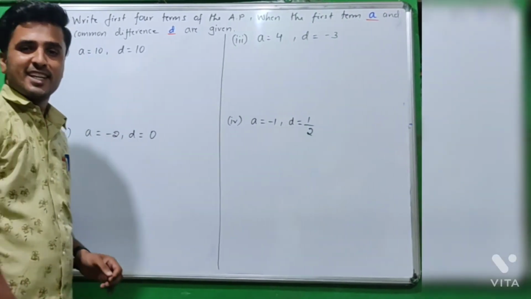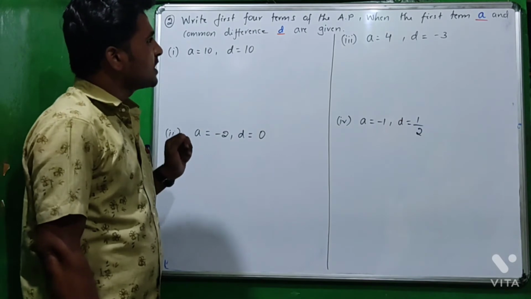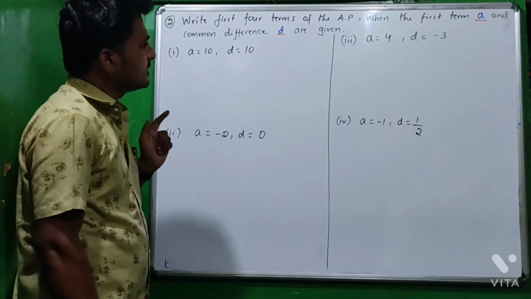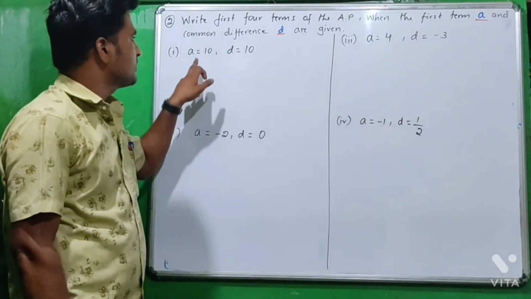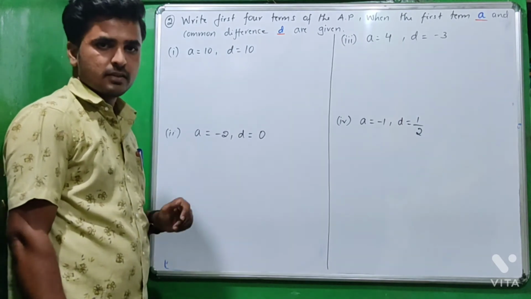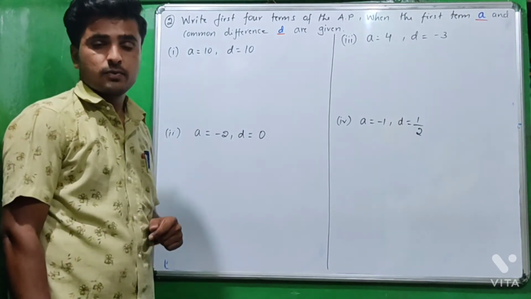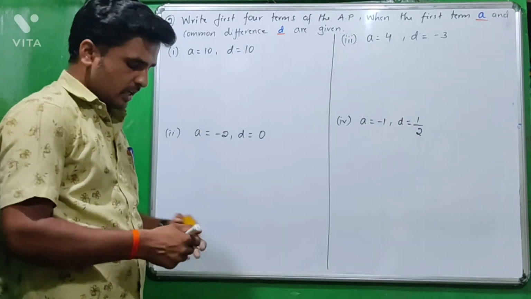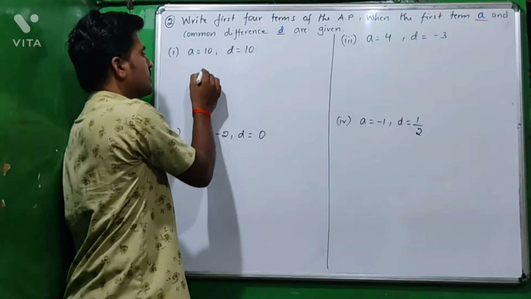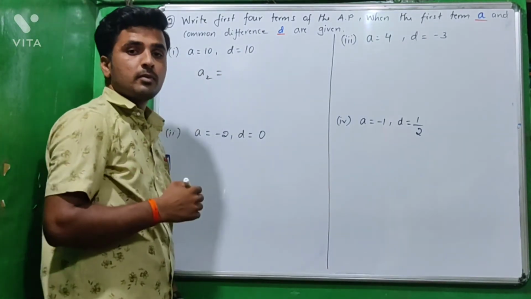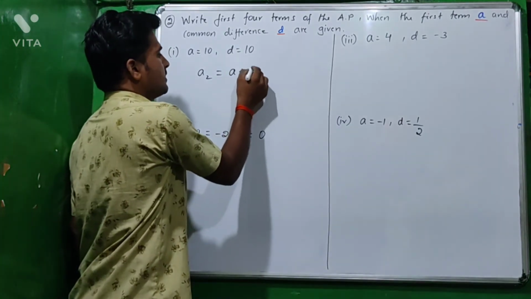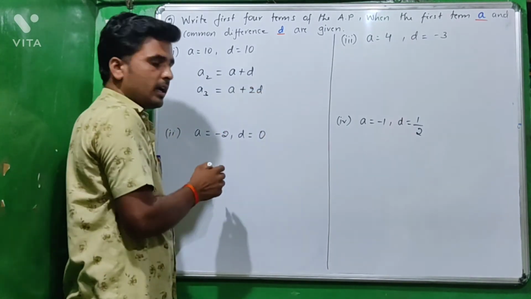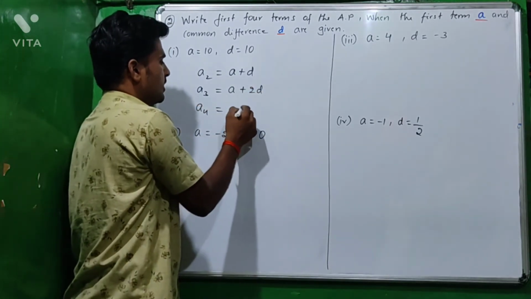Second question: write the first 4 terms of the AP when the first term A and common difference D are given. Here they have given the first term A and the common difference. Find the first 4 terms. The first 4 terms means A, A2, A3 and A4. Already they have given the first term A. We know that from the standard form of the AP, A2 equal to A plus D, and A3 equal to A plus 2D, and A4 equal to A plus 3D.